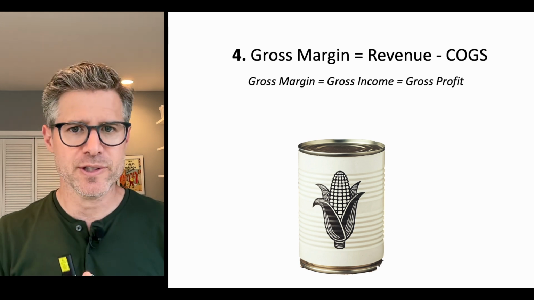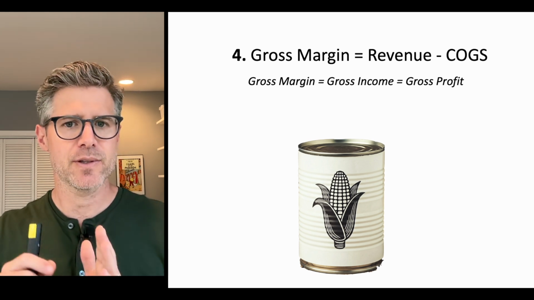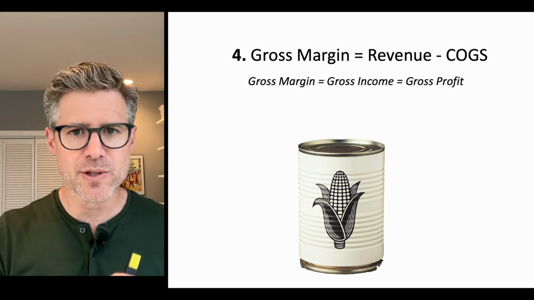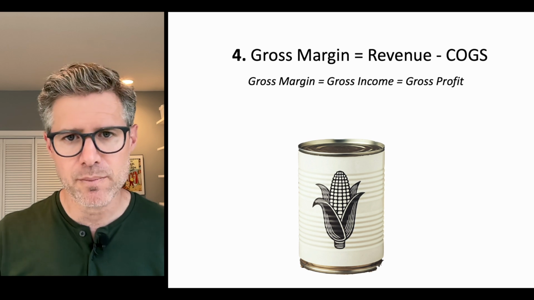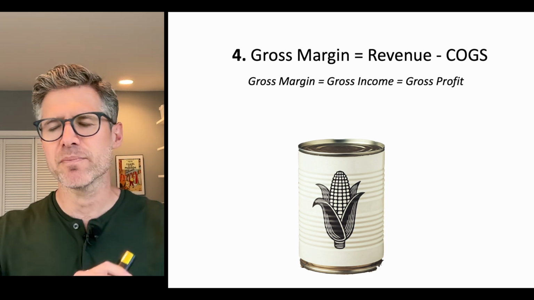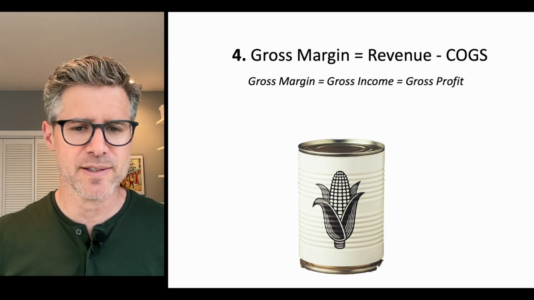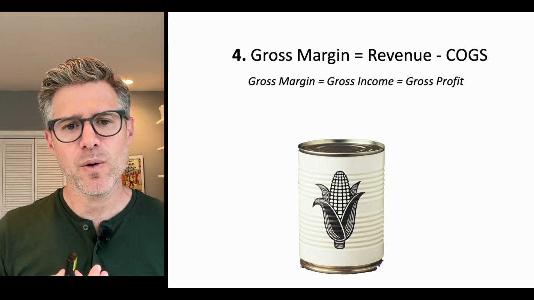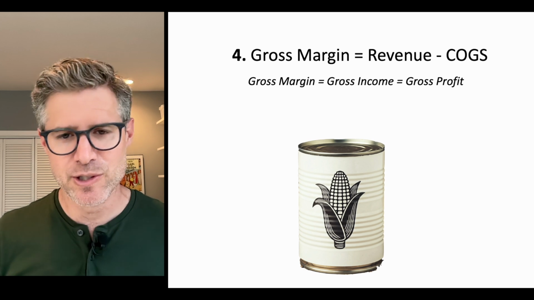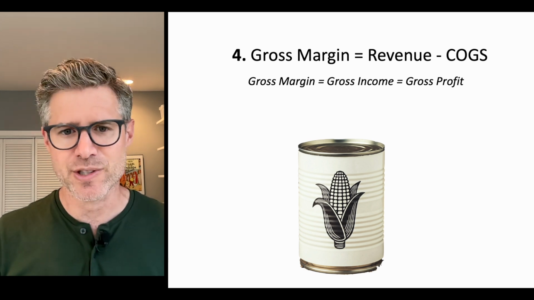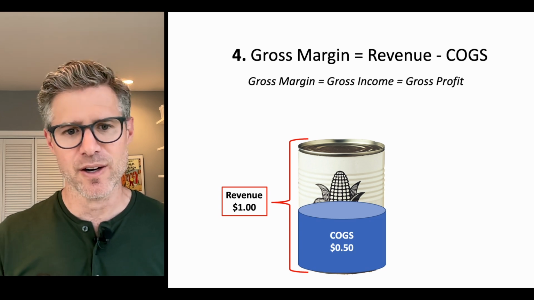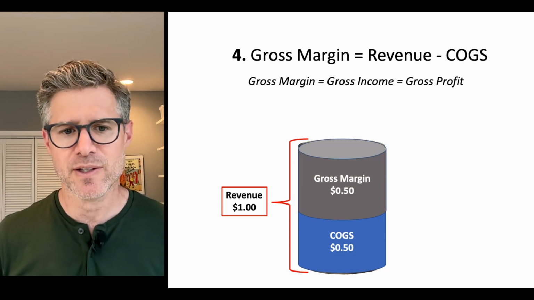So gross margin is equal to revenue minus direct costs, revenue minus COGS. Gross margin is also referred to as gross income or gross profit, and this is by far the most misused phrase in business. Now that you know the definition, be very careful when listening to other people. Make sure that they know the definition of the word that they're saying. We've got revenue and we've got COGS, so what must be left over is gross margin.